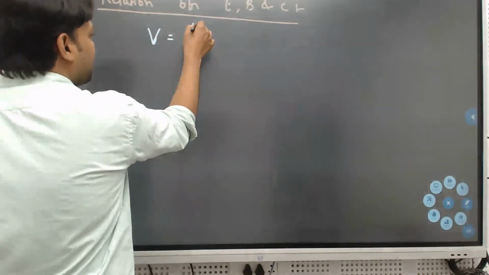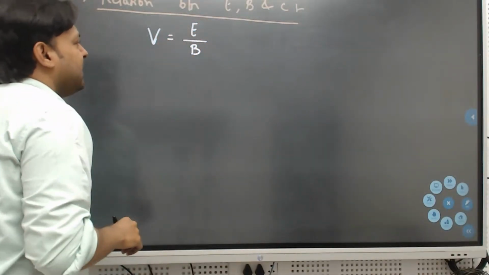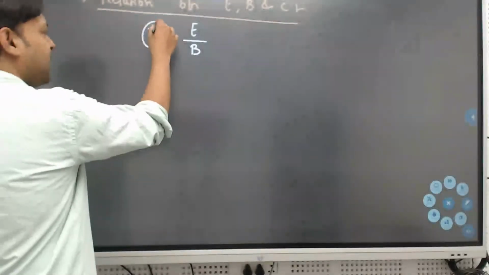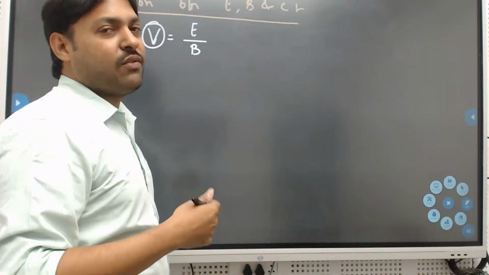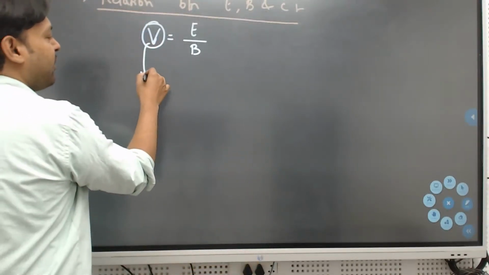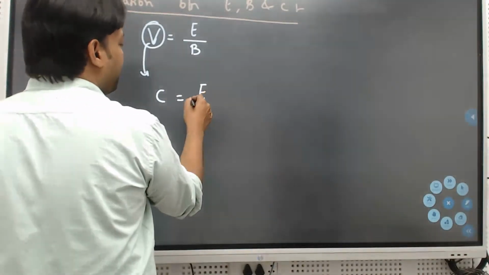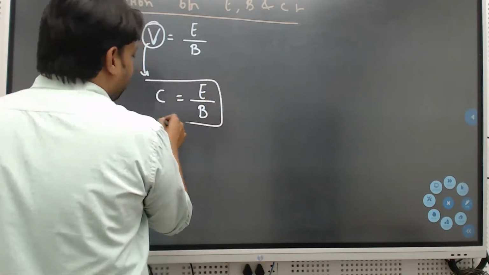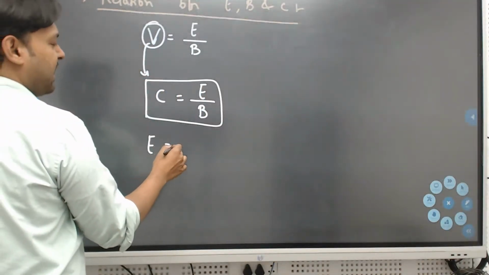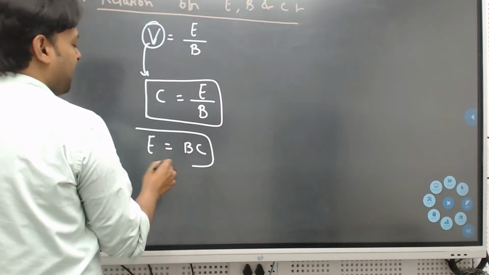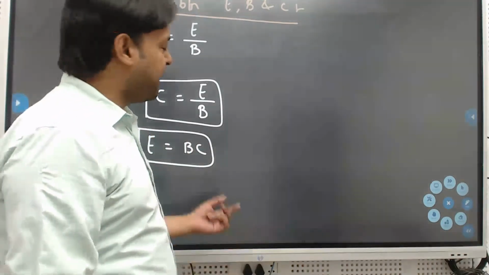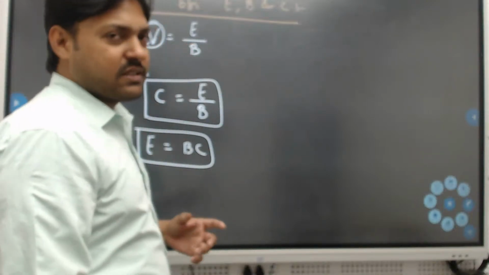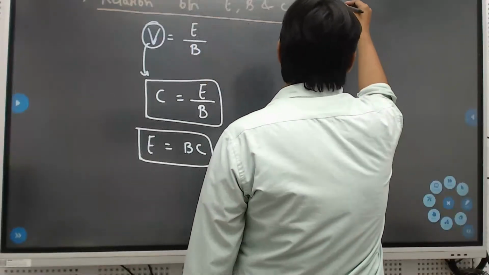So C equals E by B. If they give electric field, we can calculate magnetic field, or if they give magnetic field, we can calculate electric field. The relation we get from this is one of the important characteristics.